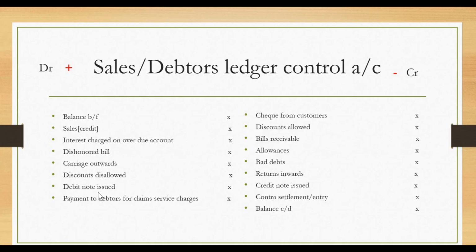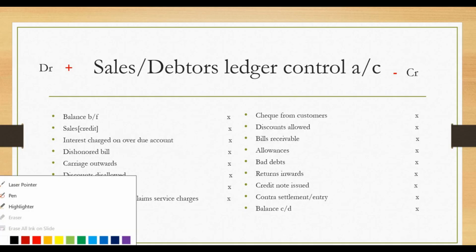But there is an issue in this format. The issue is, please, debit note issued is not supposed to be here, and I'm going to explain the reason why. So this is not supposed to be part of the format. Please be mindful of that.